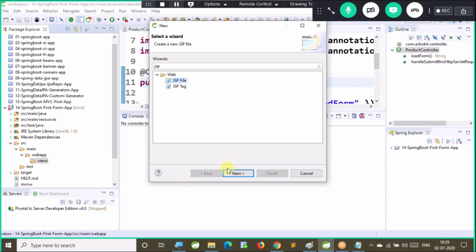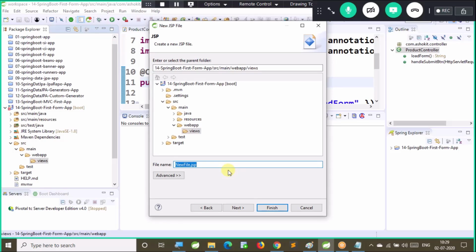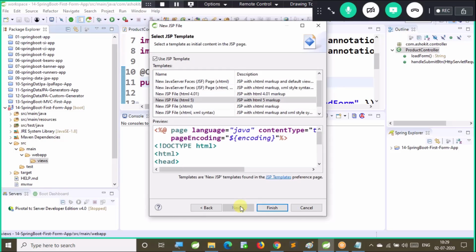Next. Index. I'm giving the file name as index.